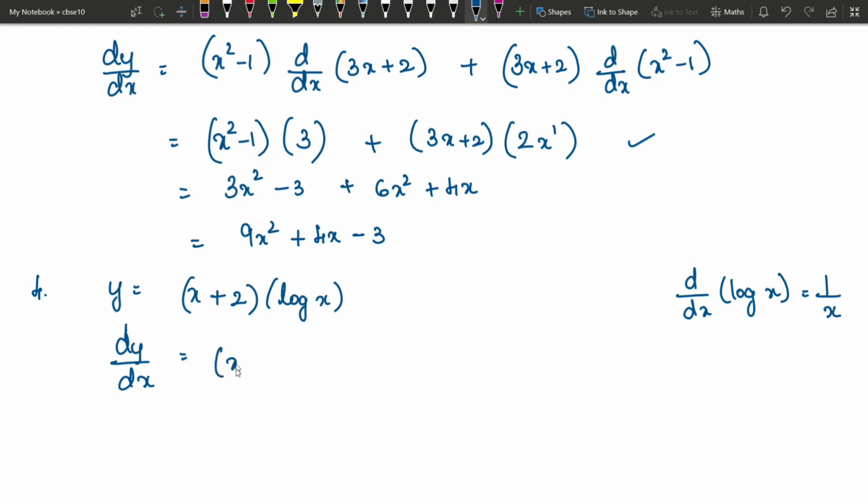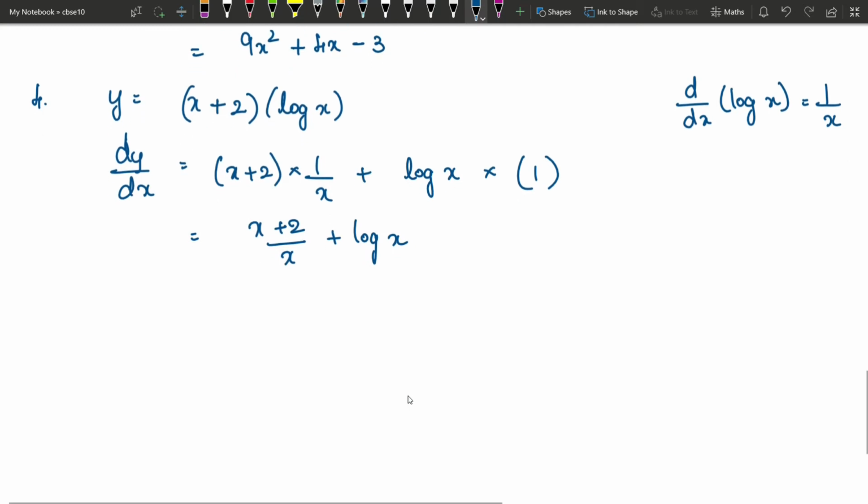The first function I will write as it is, which is x plus 2. Second function, the derivative of the second function, the derivative of log x is 1 by x, plus the second function I will write as it is into the derivative of the first function. The derivative of x is 1 and the derivative of 2 is 0. So you are going to get just log x. So what is the answer? X plus 2 by x plus log x.